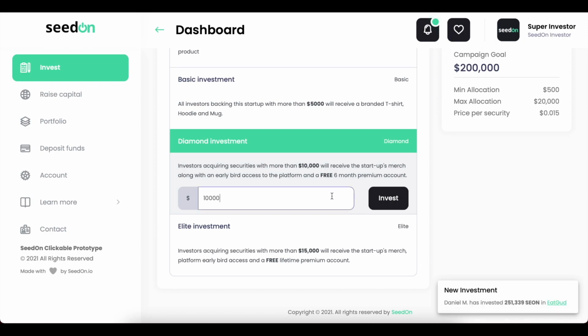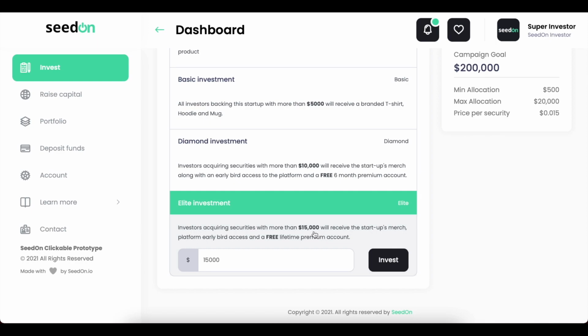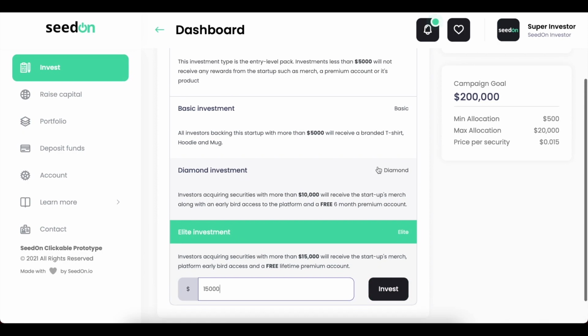Of course, this is for example only. This is not going to actually apply on our platform. We just want to demonstrate how many possibilities entrepreneurs have for the packs. And we also have the elite investment pack. Right, so this is actually from $15,000 to the max, which is in our case $20,000. Okay, so we can actually choose to invest one of them.